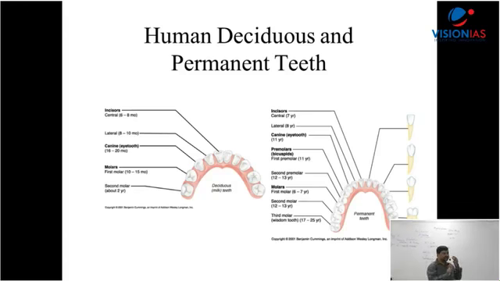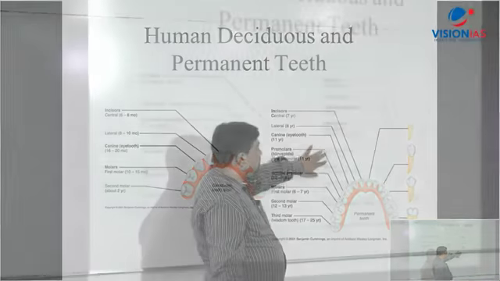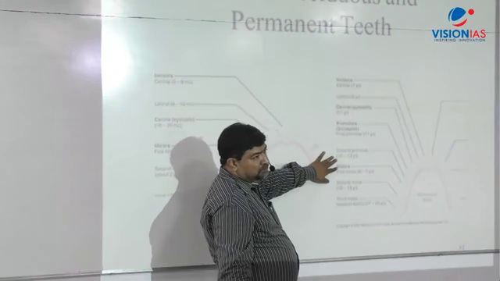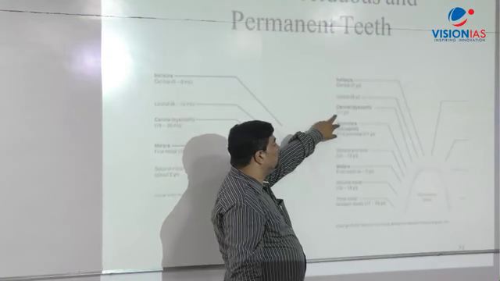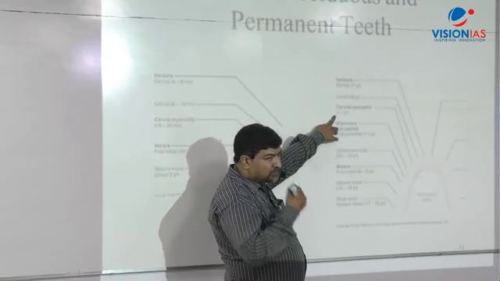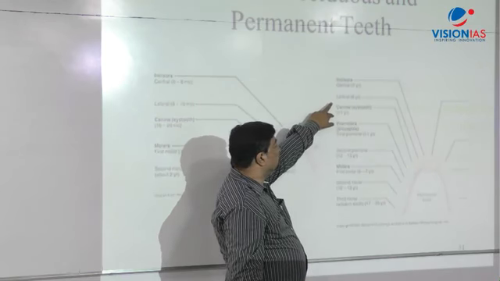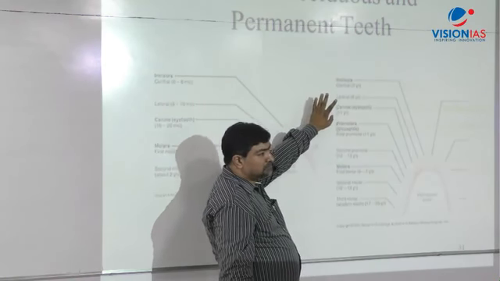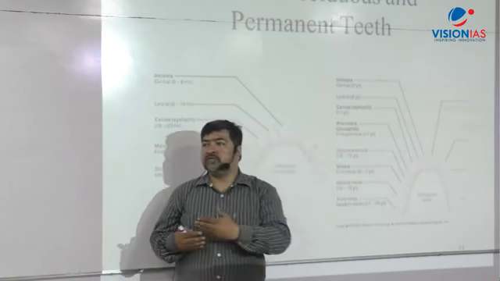3 will be there, on both sides, 6 and above 6, total 12, right? There's a formula to remember also there. Now what comes here? Premolar. So bicuspids, the first premolar at 11 years of age, second premolar at 12 to 13 years. Then canine at 11 years of age, that is when the tooth falls, then lateral at 8 years, and incisor at 7 years. So that is how the growth happens there.